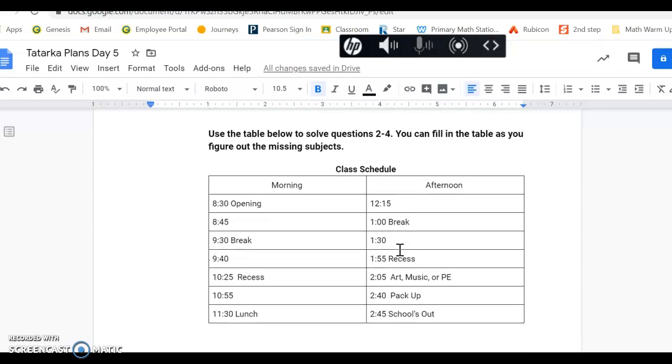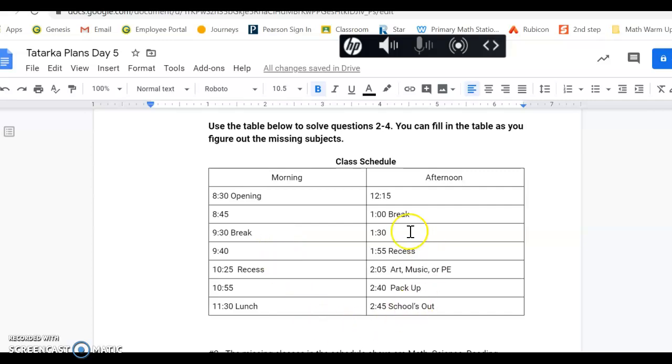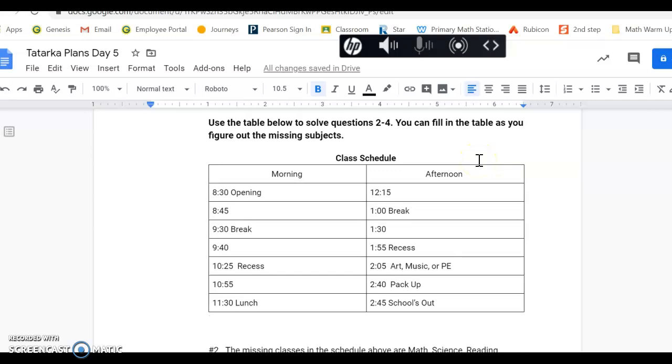For numbers 2, 3, and 4, we're going to use this table. This is actually pretty fun. We're almost like solving a puzzle here, and you can fill in the table as you figure out the missing clues.